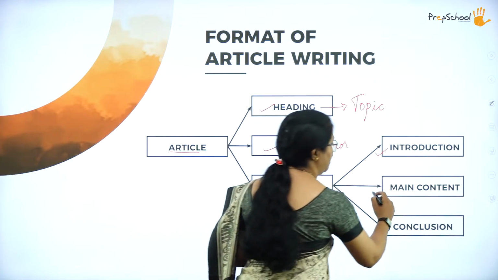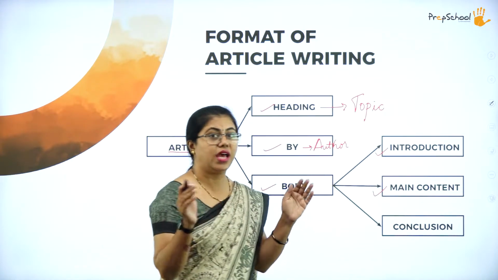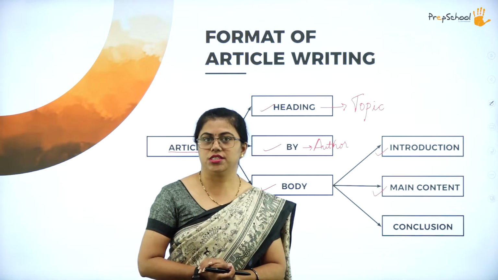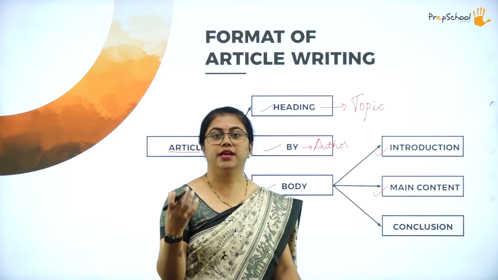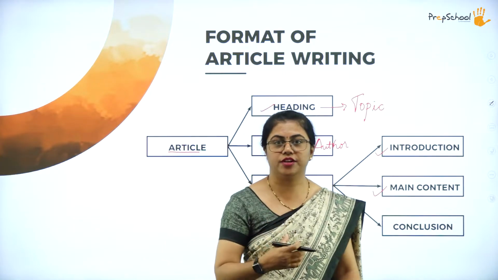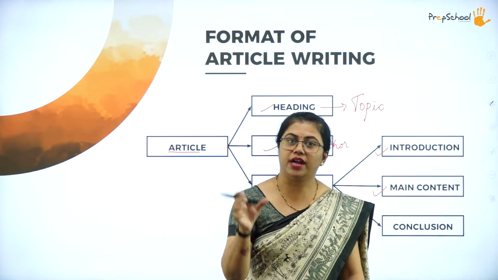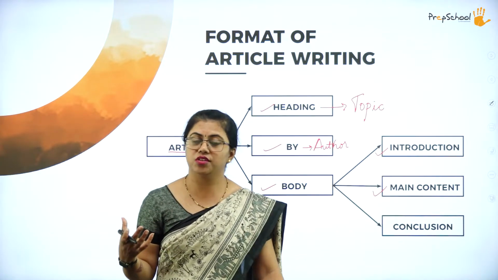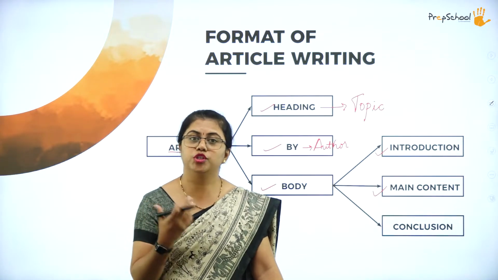Then we have the main content. Okay, so the actual facts and figures should be there in the main content. Okay, about what you are writing, regarding that you will have all the facts and figures, and if it is a descriptive article, you will go on describing in order. Okay, so if it is a persuasive article, you know how to persuade the reader.